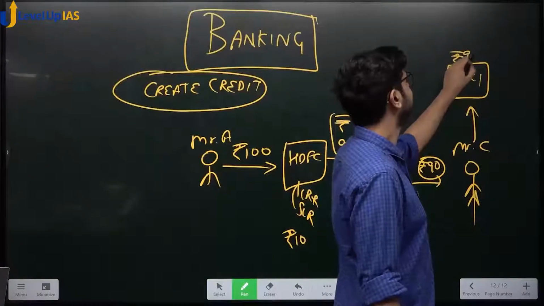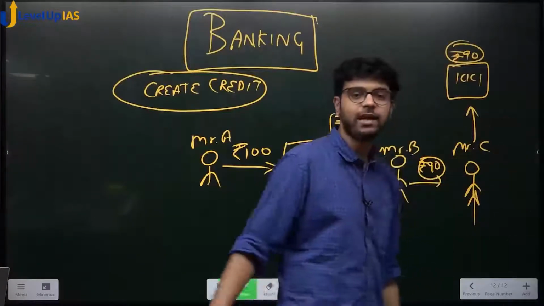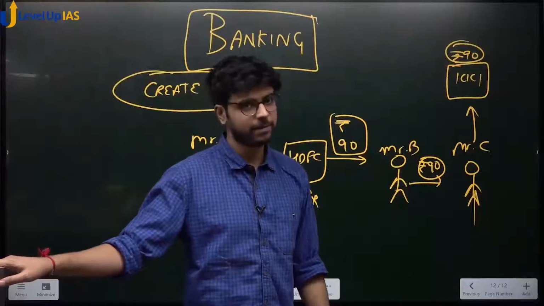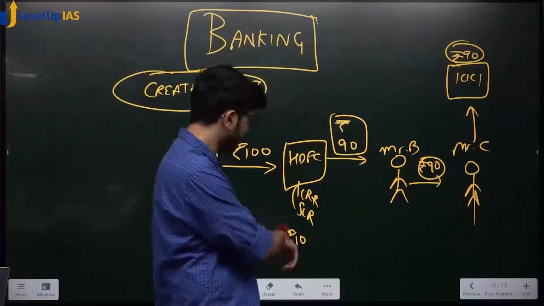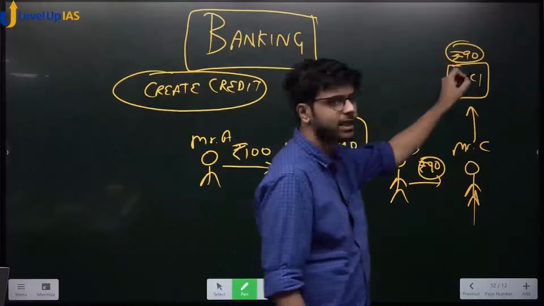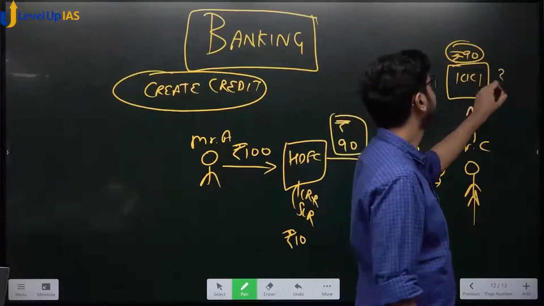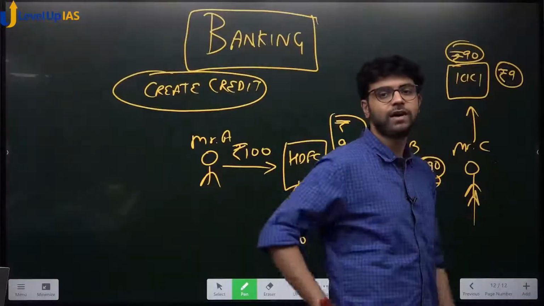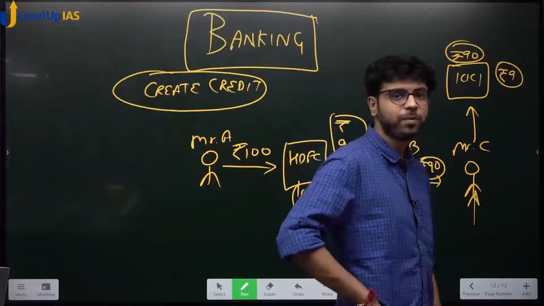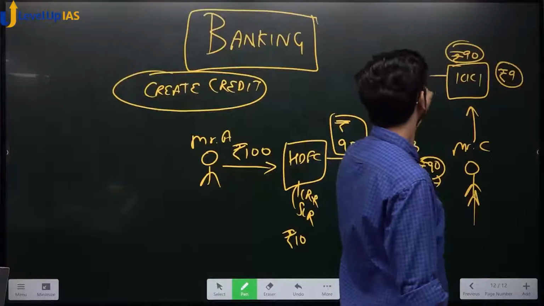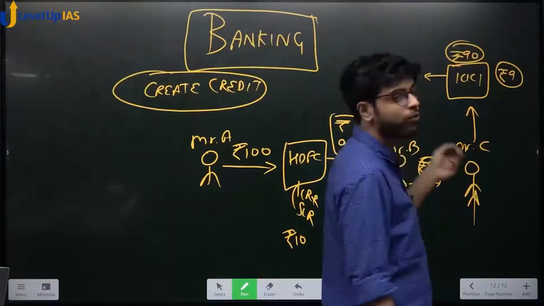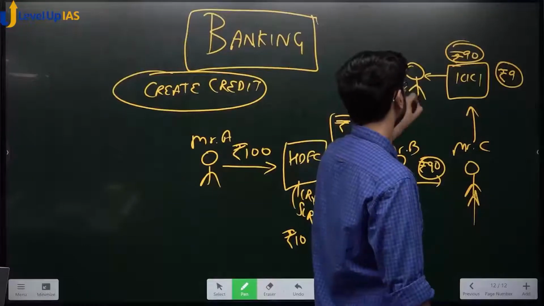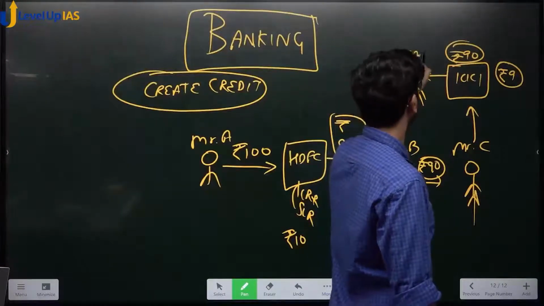How much would ICICI Bank keep aside, or will it give 90 rupees as loans, or will it keep aside something for reserve? It will keep aside. How much? We said 10%. So 9 rupees it will keep aside, yes or no? So let's say it keeps 9 rupees as reserve. How much is the loanable fund of ICICI? 81 rupees. ICICI will give a loan. It will give the loan to whom? Mr. D.